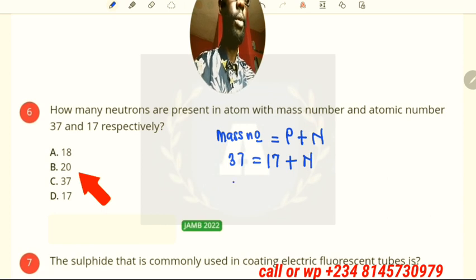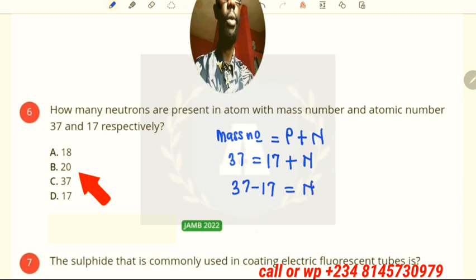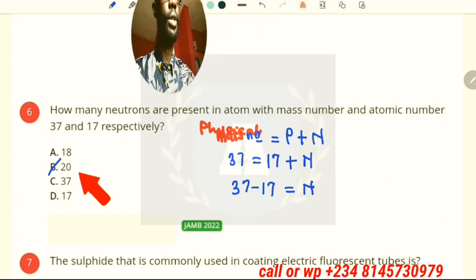So to get the number of neutrons, we have to take away 17 from 37, and when you take away, you have 20 neutrons. That kind of question is also a physical chemistry question.